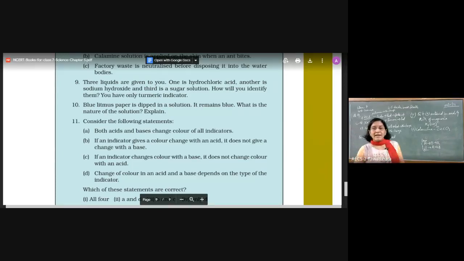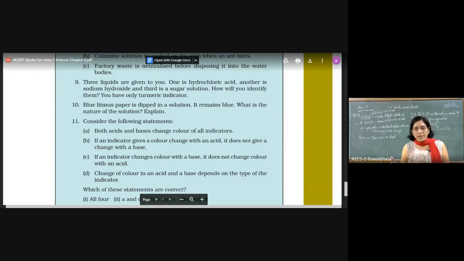Bottom line, the moment I add those red drops in acidic solution, it is again going to get neutralized. Some change in the color indicates that it is acid. And where it remains red with the same intensity, no change, that means it is neutral.